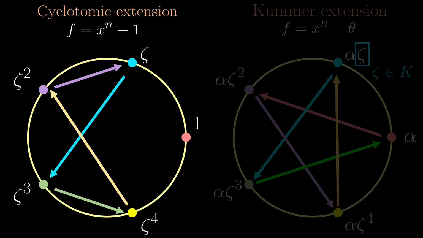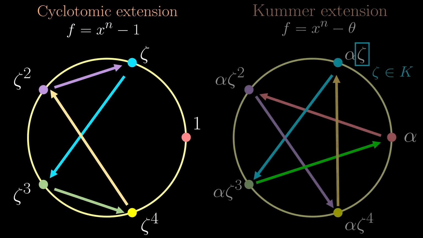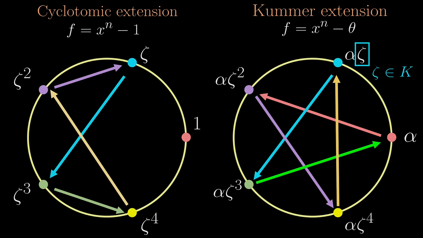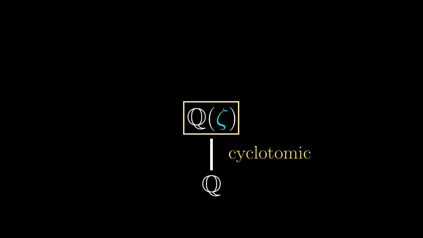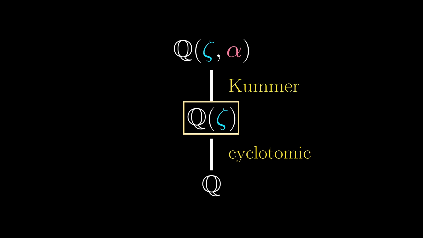However, you might be wondering this. If we start from Q and try to extend to Q adjoin zeta, we called that a cyclotomic extension, but because the field has roots of unity there, we can do the other type of extension, adjoining an nth root, or just as we called it, a Kummer extension.